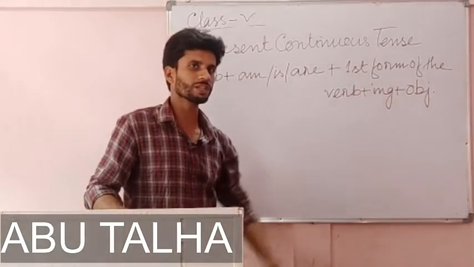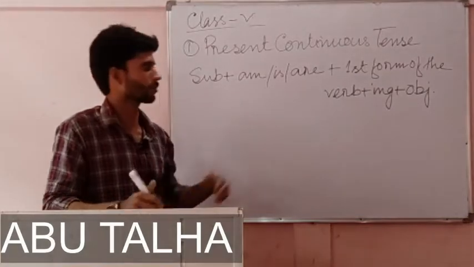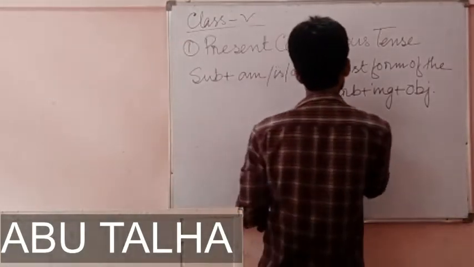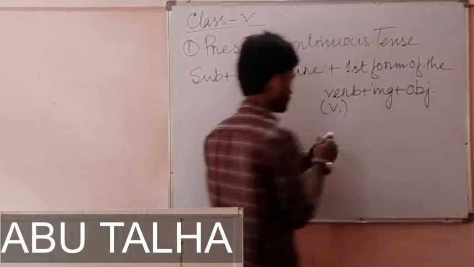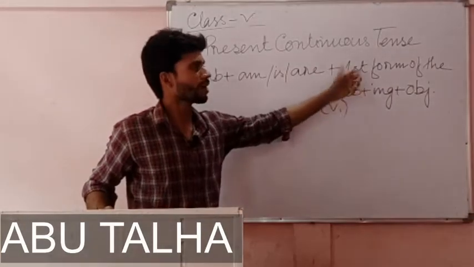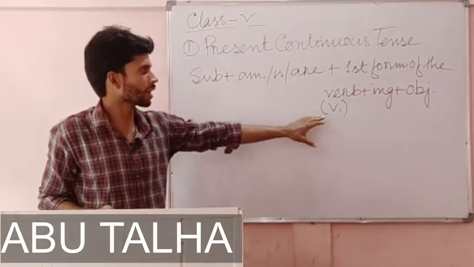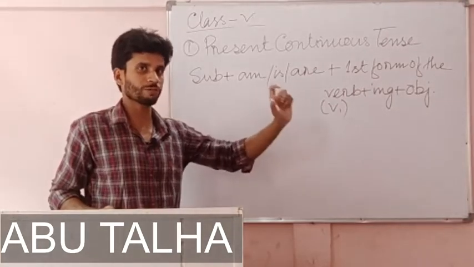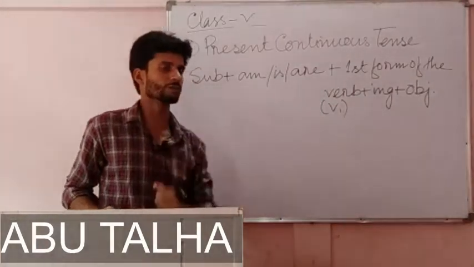The first form of the verb, that means the present form of the verb. In short we can write V1. V1 means the present form, or the main form or the first form of the verb.